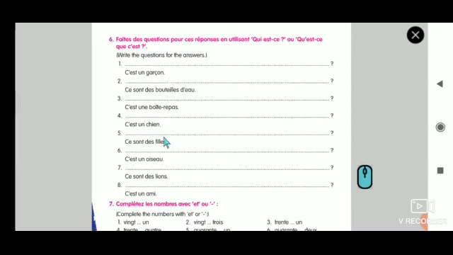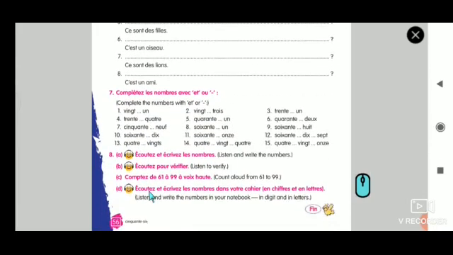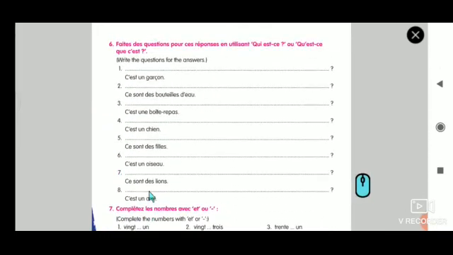Chien, fils, oiseau, des lions, un ami. So like this you have to find for exercise number 6. So exercise number 1 I taught you everything. Exercise number 6 you have to find whether it is a personality or a thing, and in case it is a personality use qui est, and in case it is things or an object use qu'est-ce que c'est. Already the answers are here, you have to just substitute it and do not forget to put the question mark.